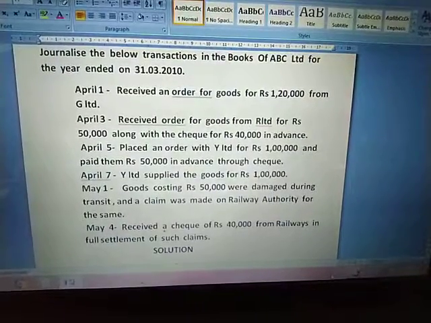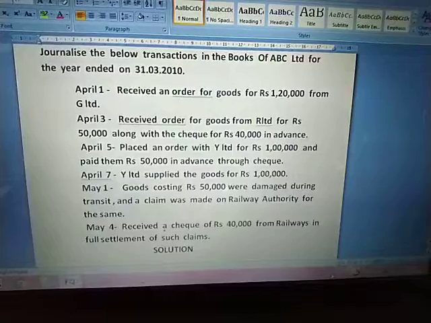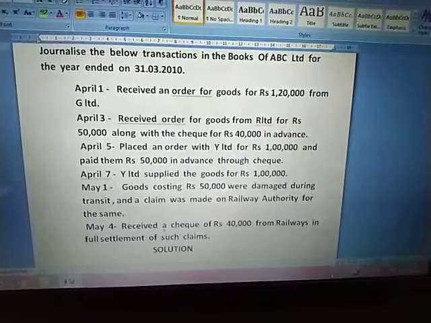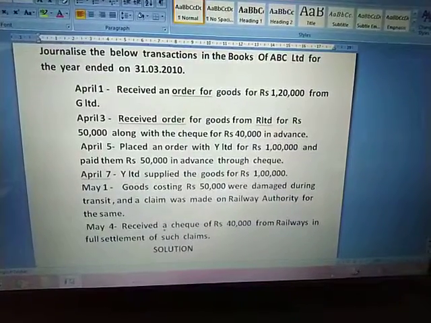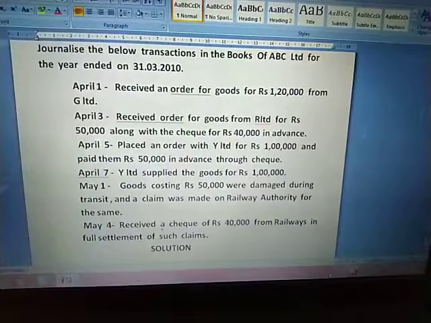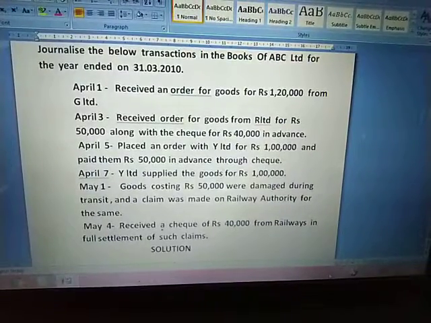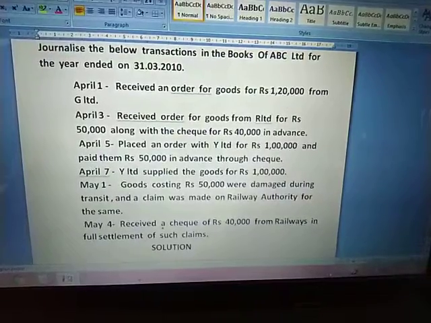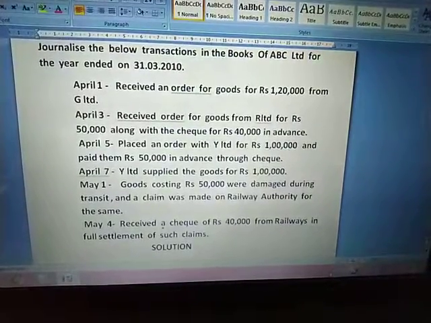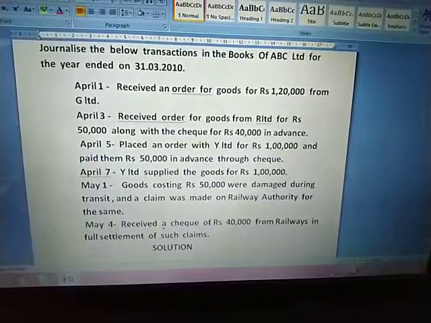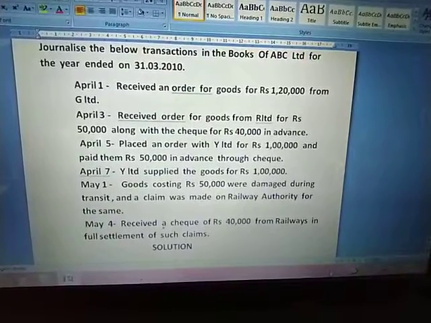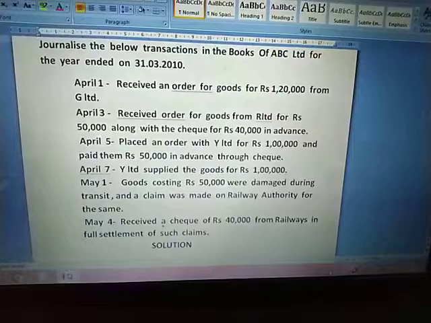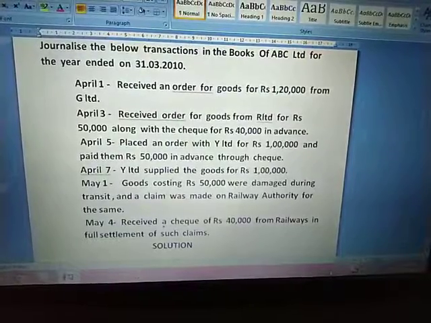Next is April 5th, we placed an order with Y Limited for rupees 1 lakh and paid them rupees 50,000 in advance through check. That means here also we have not received the goods, but in place of that we have simply given an advance payment for it. Next, Y Limited supplied the goods for rupees 1 lakh on 7th April, so that will be recorded as a purchase entry.